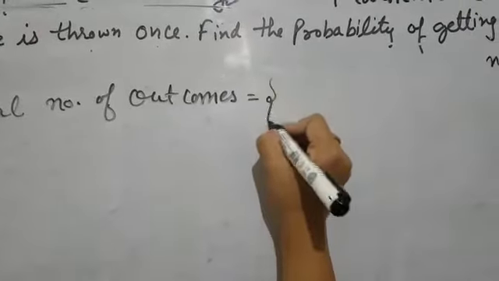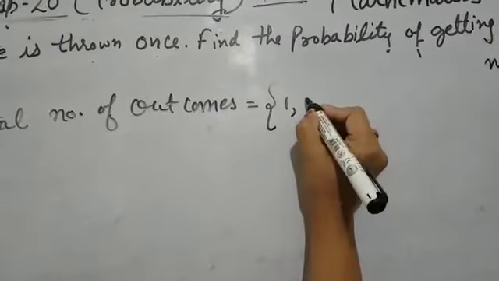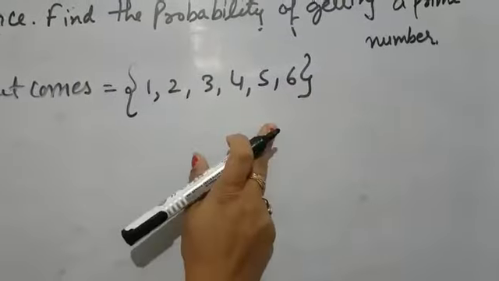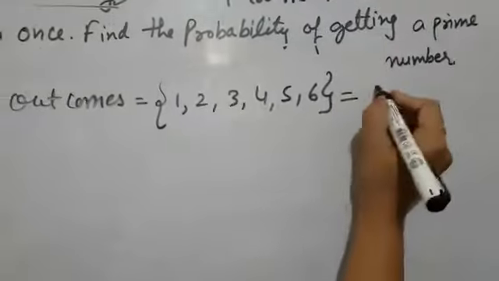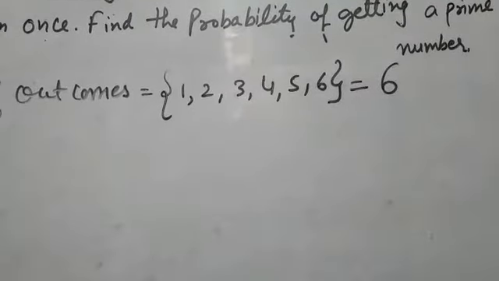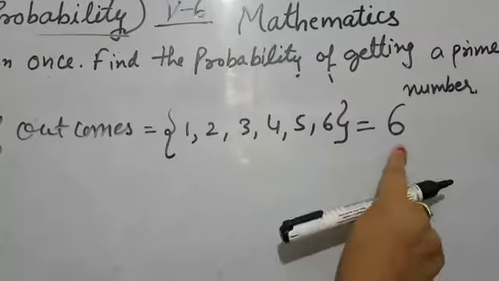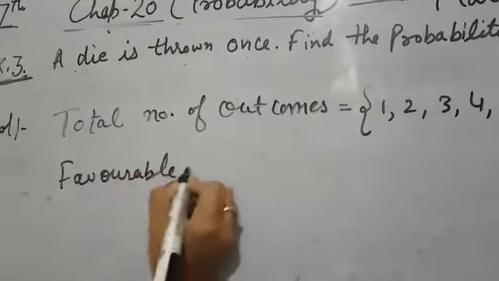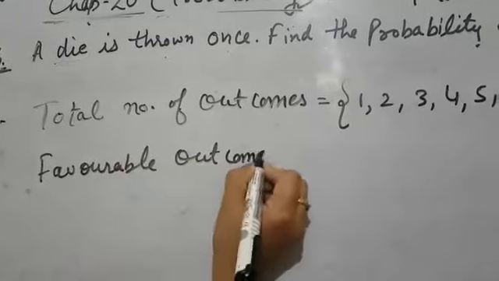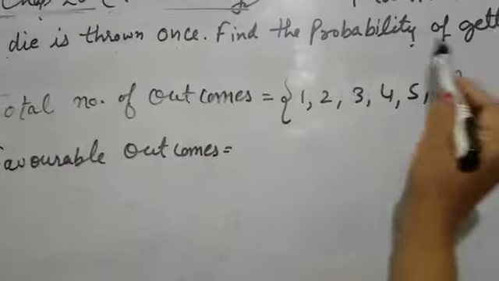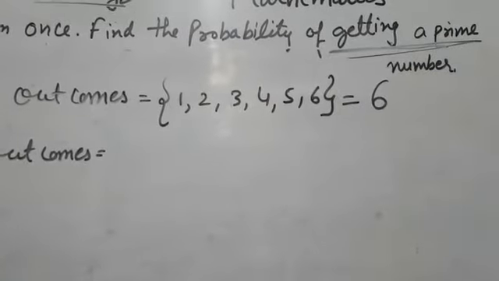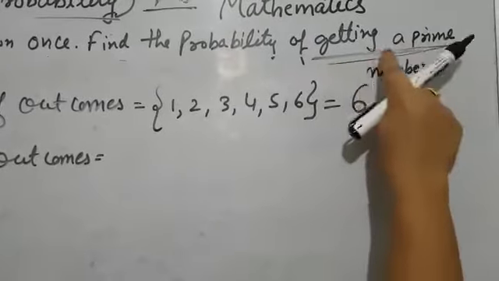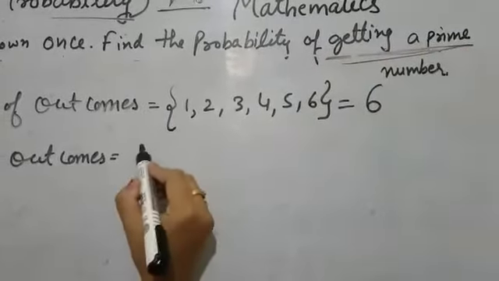Total number of outcomes when a die is thrown, I have already told you, either 1 will come, 2, 3, 4, 5 or 6. The maximum number is 6. So the total number of outcomes is 6. You will write all the outcomes and count them; they are 6. Now, favorable outcomes. They have asked us to find the probability of getting a prime number, so prime numbers will be favorable.